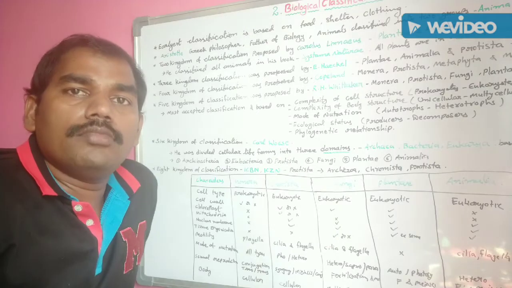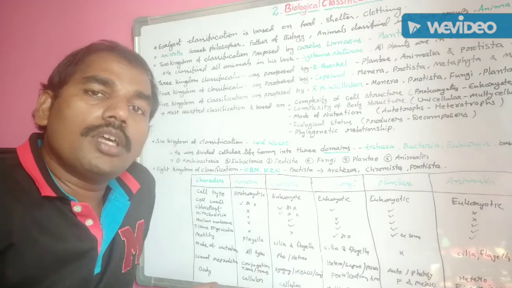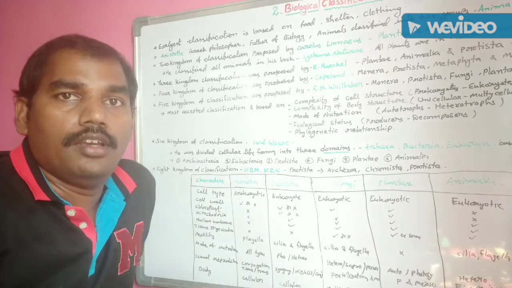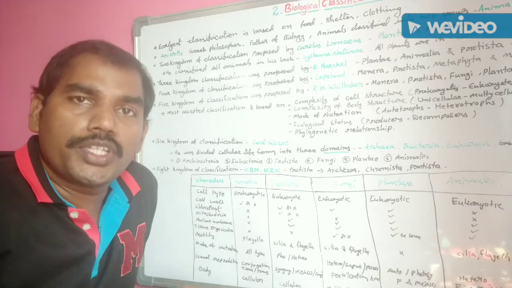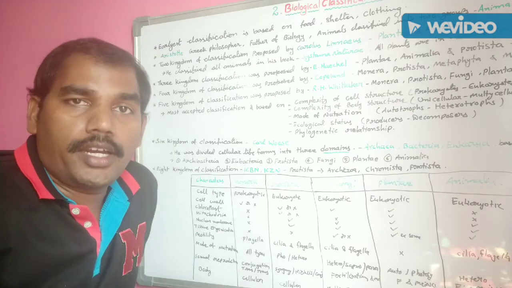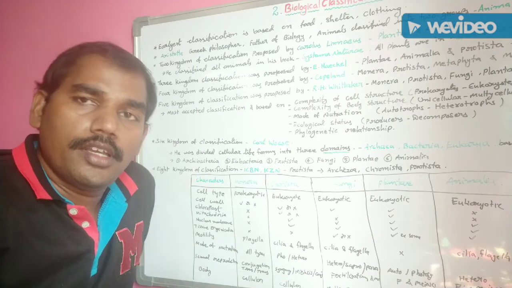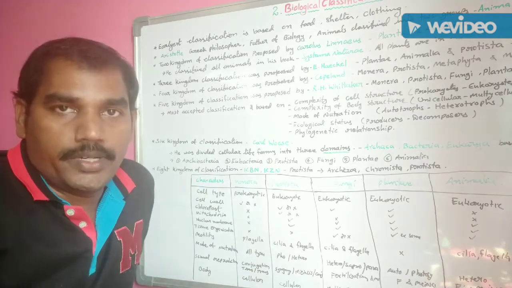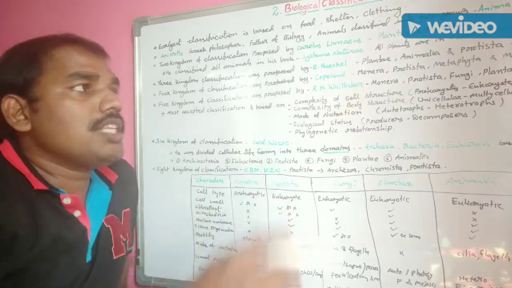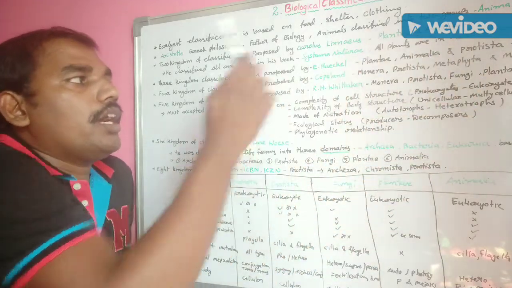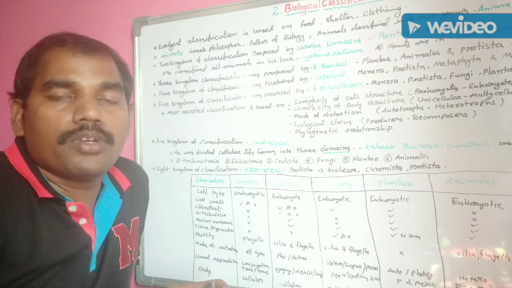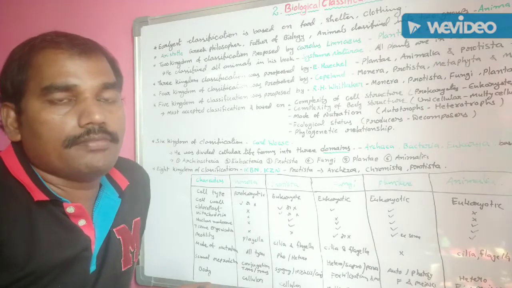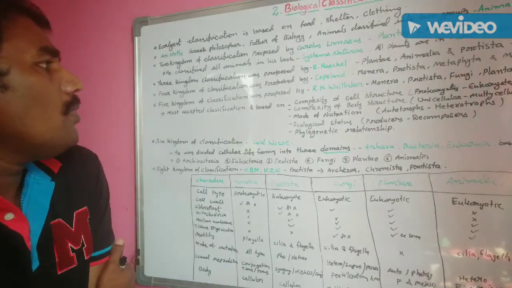This Protista kingdom included unicellular organisms and a few multicellular organisms. The majority of organisms in the Protista kingdom are unicellular, and a few are multicellular. Among the multicellular organisms, some are algal members. Algal members are also classified in the Protista kingdom according to Ernest Haeckel's three kingdom system. So, this is not a sufficient classification. Then after, the four kingdom classification.